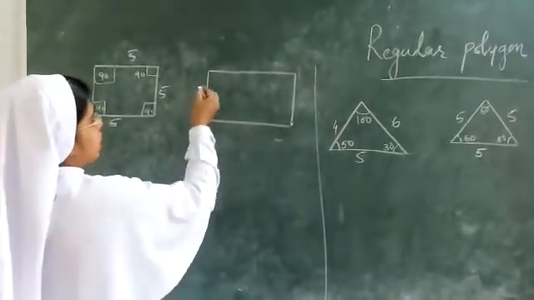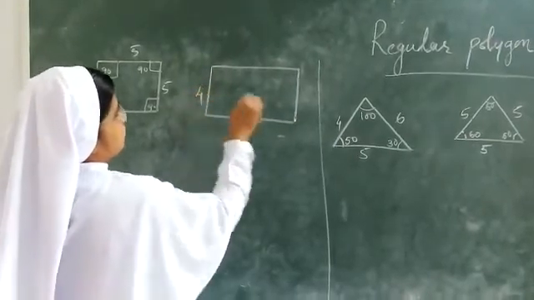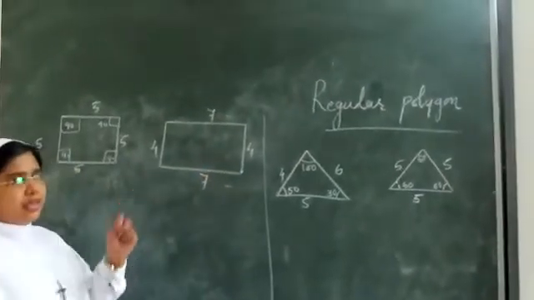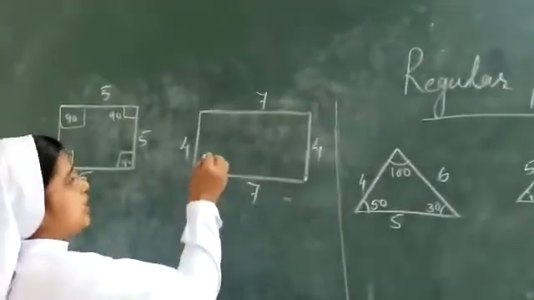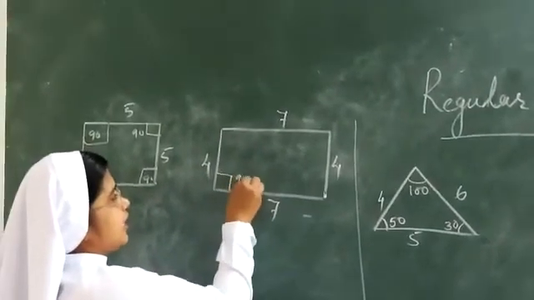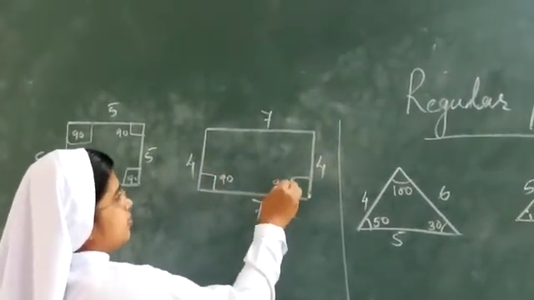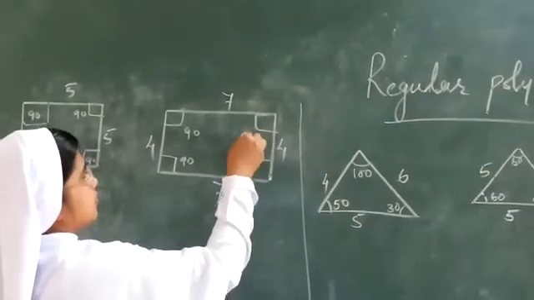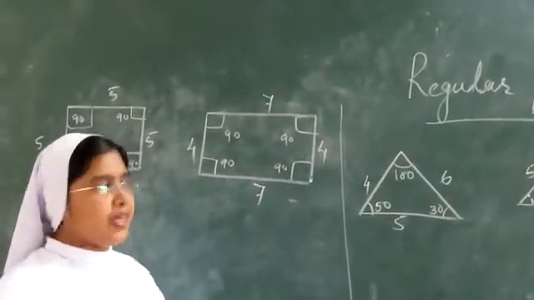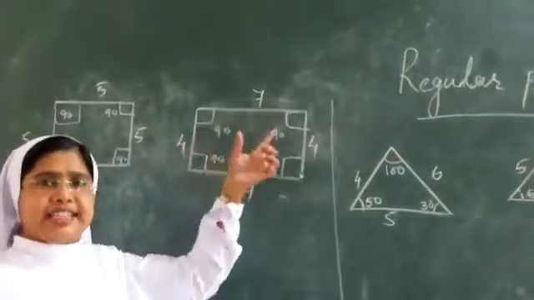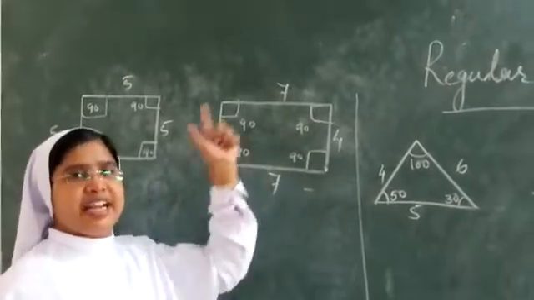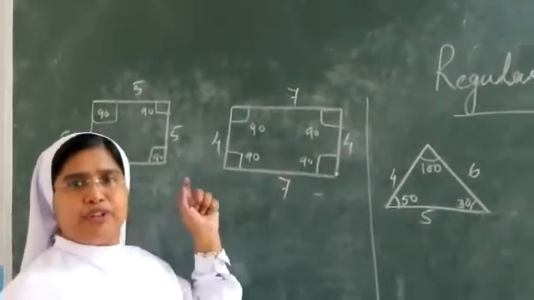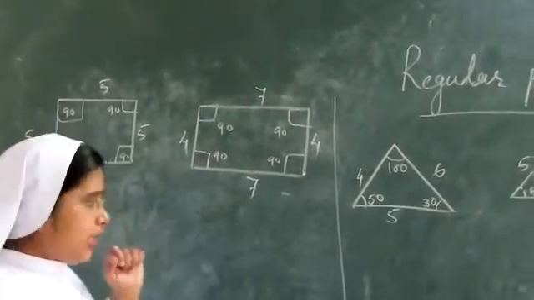Opposite sides are equal. Now what is their angle? The angle is the same, that is 90 degrees. Here the angles are the same, whereas the sides are different. Different sides with the same angles, so we got a different quadrilateral.